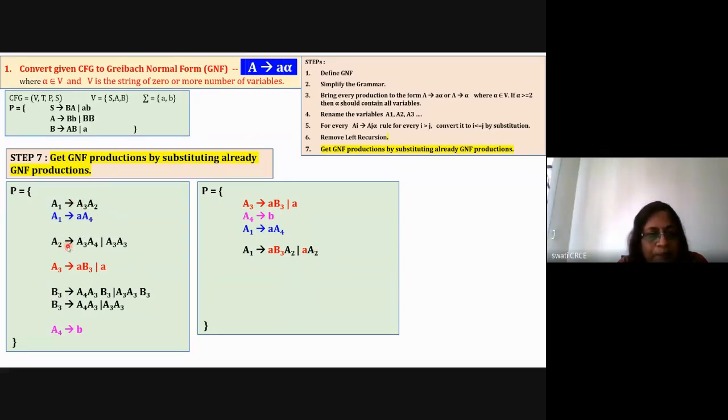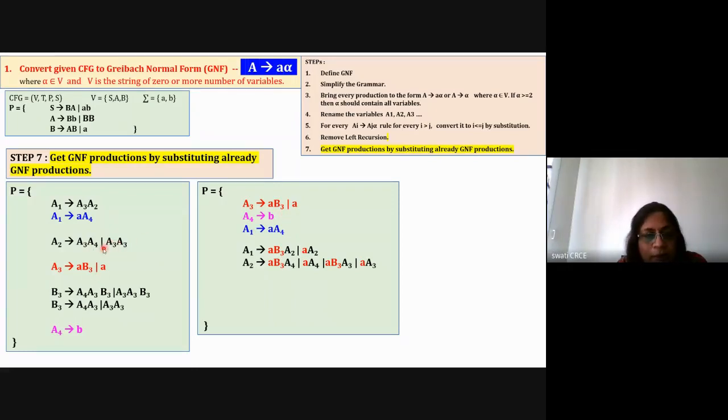Now take the second rule. A2 is equal to A3 A4. Here also A3 is there, so it's easy. A2 is equal to small a B3 A4 or small a A4. So replace this A3 with the value of A3. Now for the second rule also A3 is there, so replace this A3 with these two values.